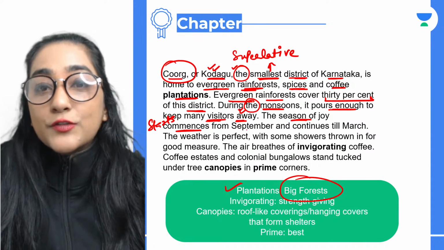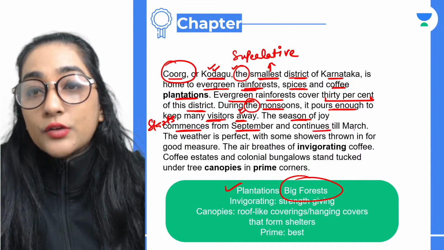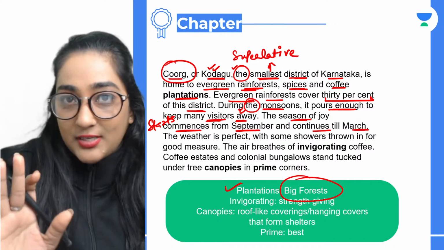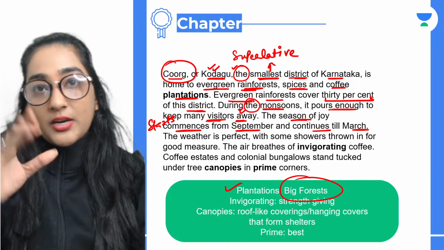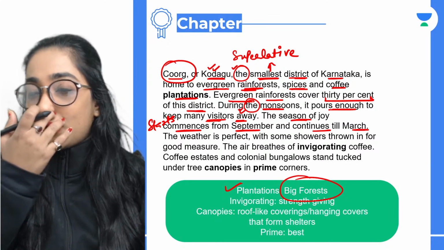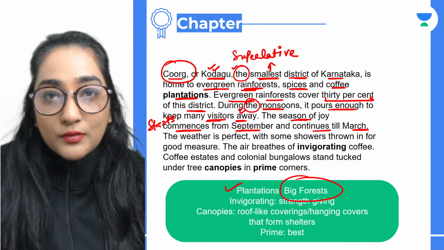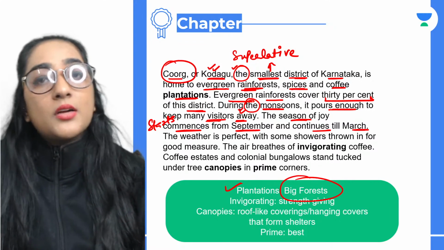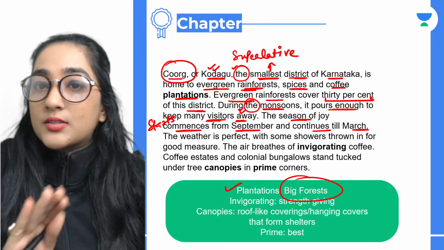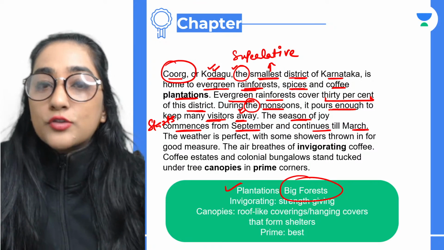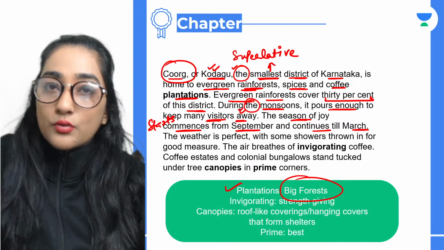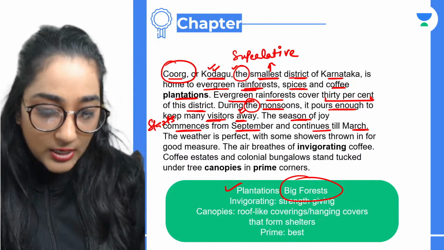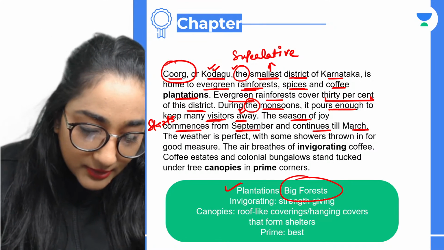The season starts from September and continues till March, which is really amazing, guys. From September, the very winter season, when it's winter in other parts of the world. So if you're visiting Coorg at this time, from September till March, then you're going to enjoy it thoroughly. It's going to be really amazing. So the best season to visit Coorg is from September to March. Is that clear?